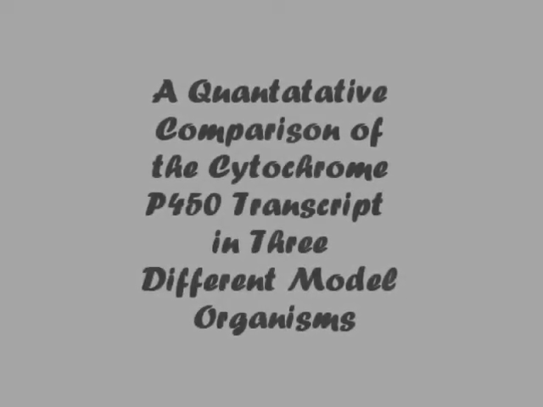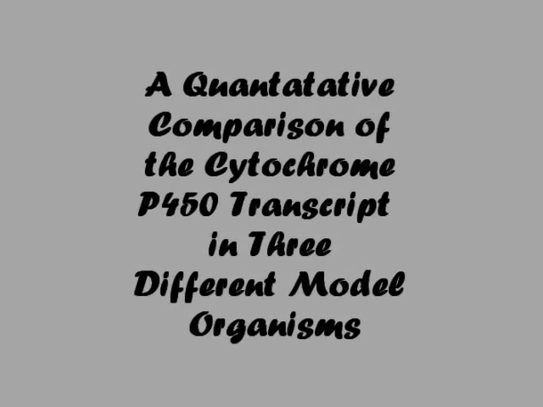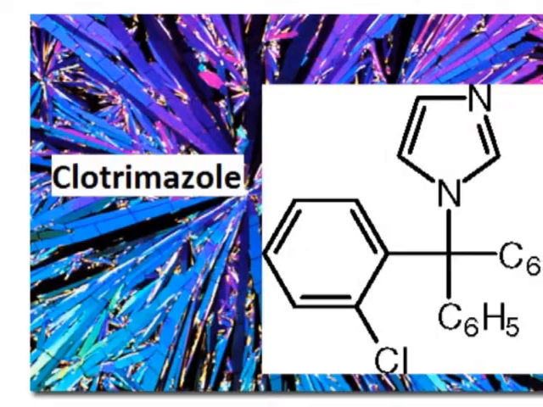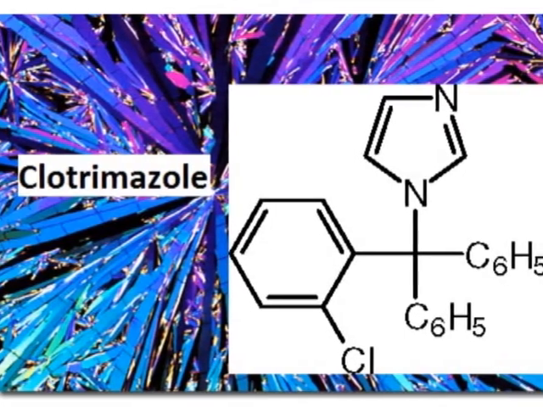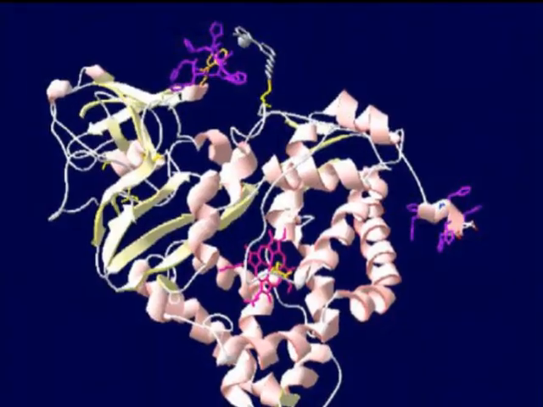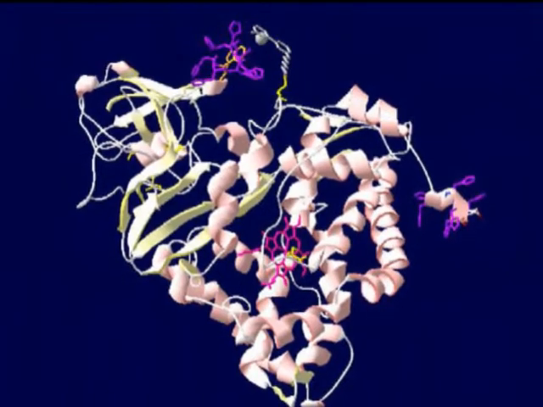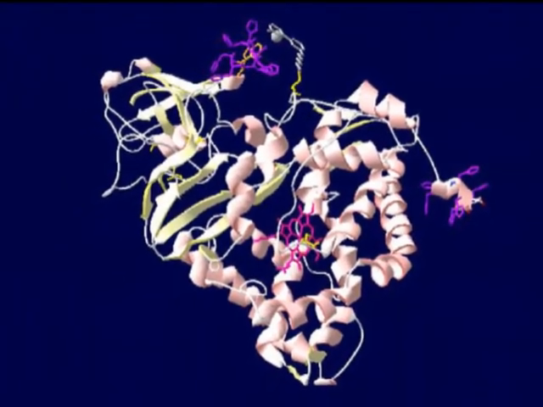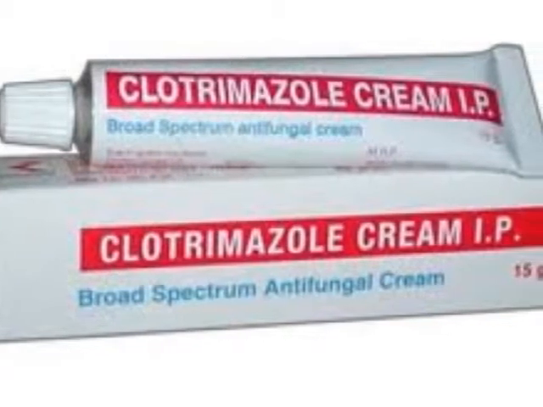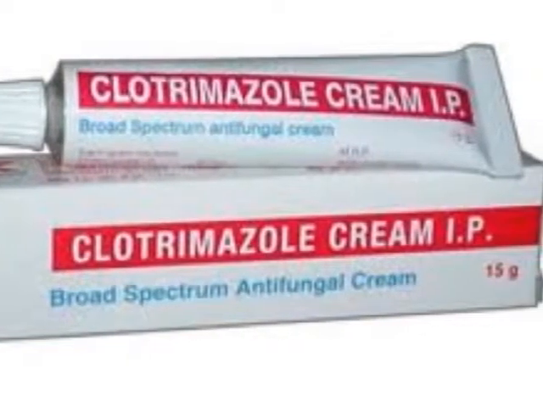A quantitative comparison of the cytochrome P450 transcript in 3 different model organisms. Clotrimazole is an antifungal chemical that breaks down the cellular membrane of fungal cells, causing the leakage and the subsequent breakdown of nucleic acids, thus allowing for the destruction of fungal cells and explaining why clotrimazole can cause burning and irritation of the skin in some cases.